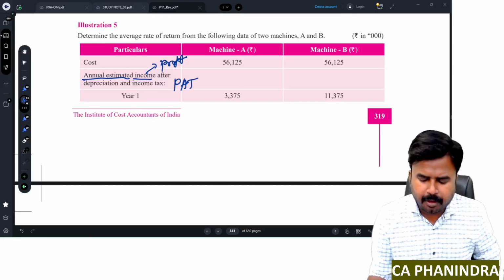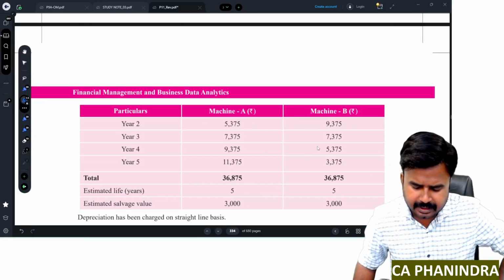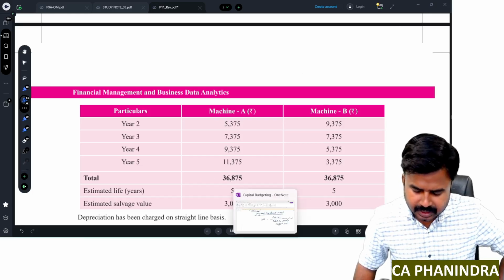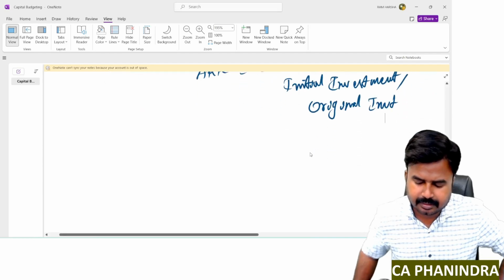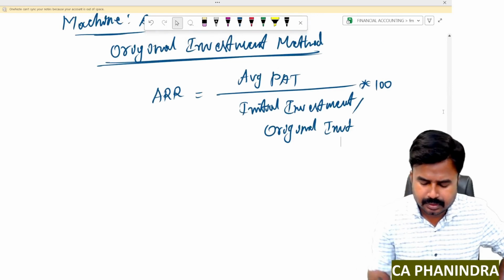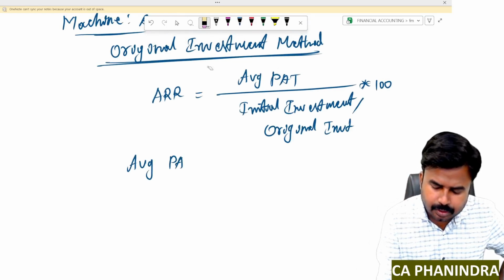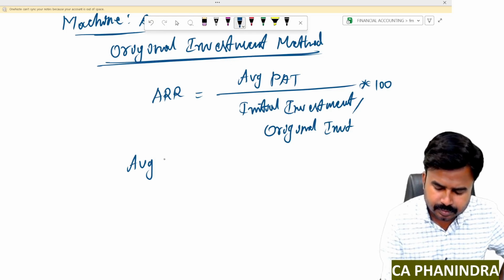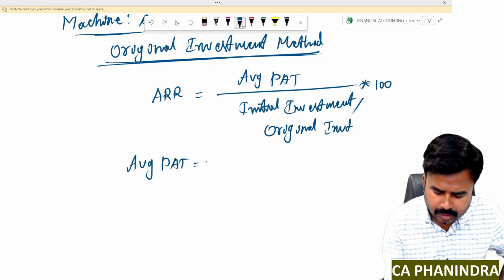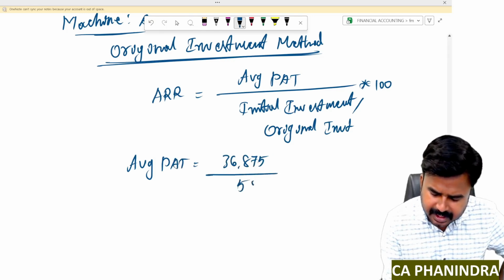You know, the total profit after tax for all the years is 36,875 and life is 5 years. So I can calculate average PAT now. Average PAT is equal to 36,875 divided by project life 5 years.